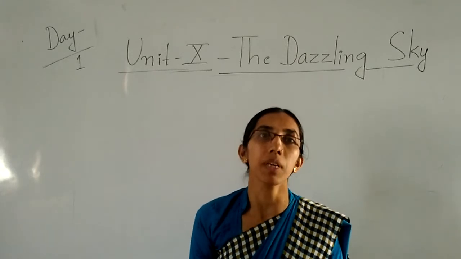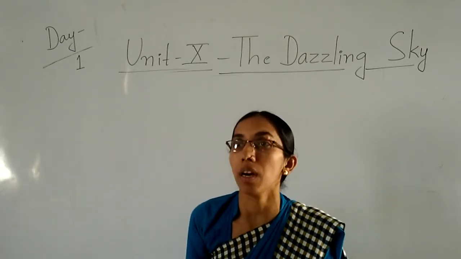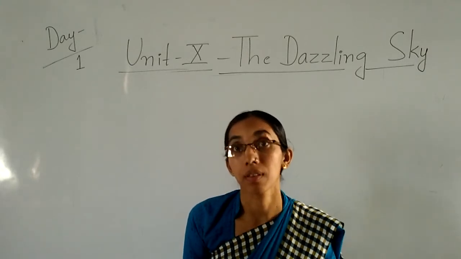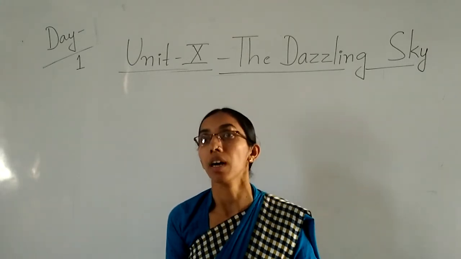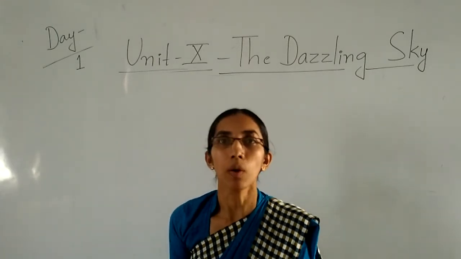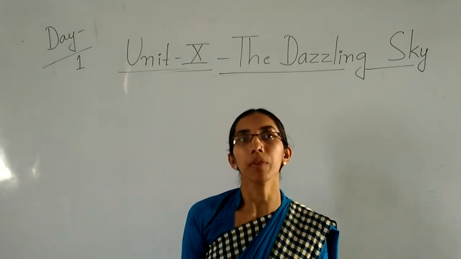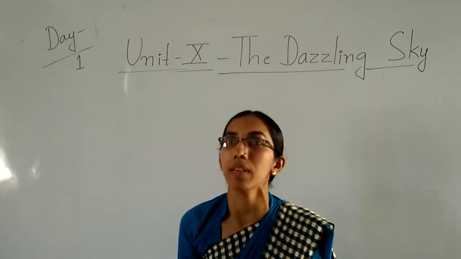Which clouds bring the rain? Yes, black clouds bring the rain. So clouds have colors. In the daytime the clouds look white and sky blue.